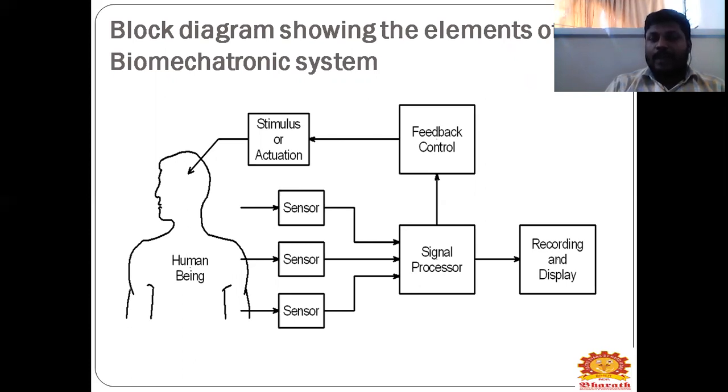With that, there is feedback control from the stimulator or actuation, with the interface with the human being, and we will take the feedback from the human with the sensor input. This signal will be processed and recorded, and it will be displayed for future users, and using that we can analyze the human system and the readings, temperatures, pressures, and some other main components.